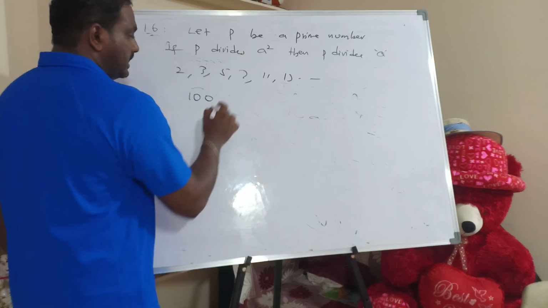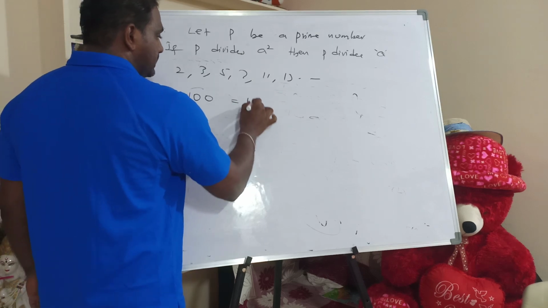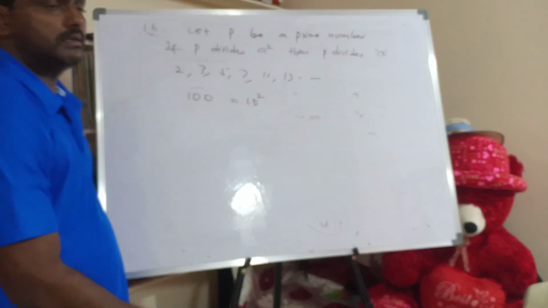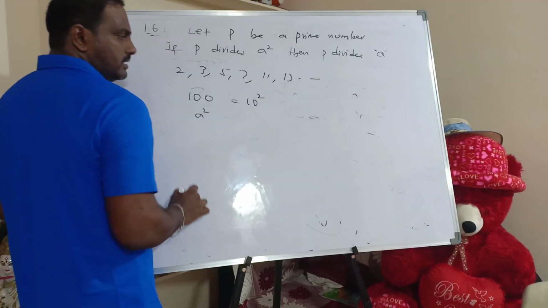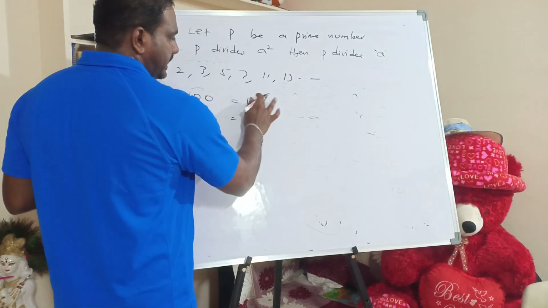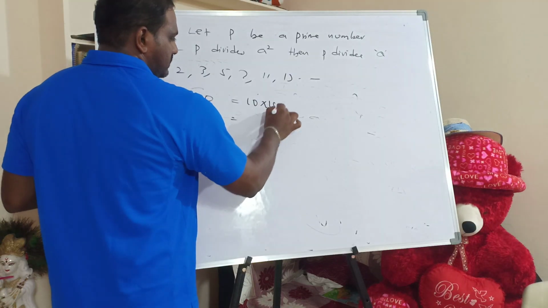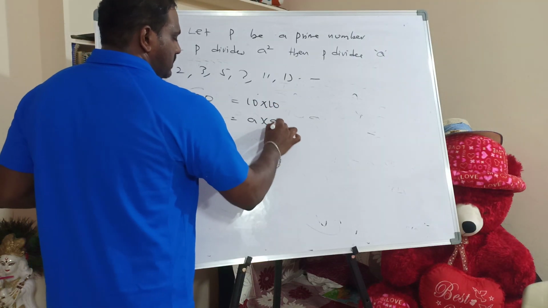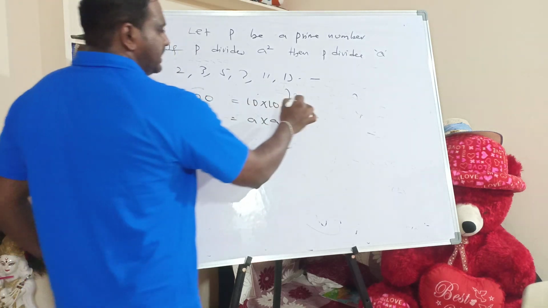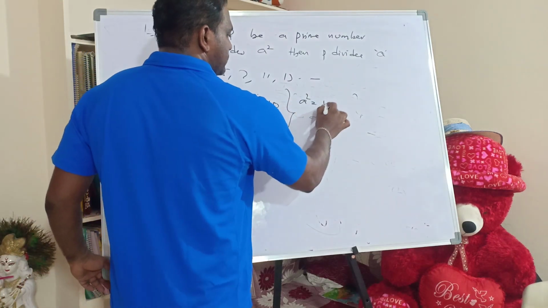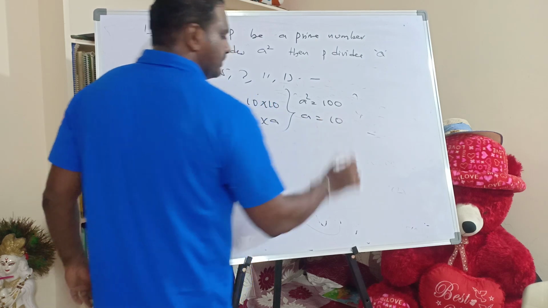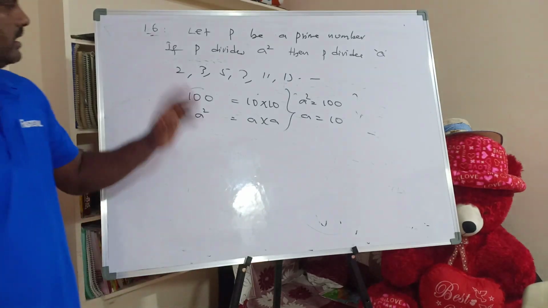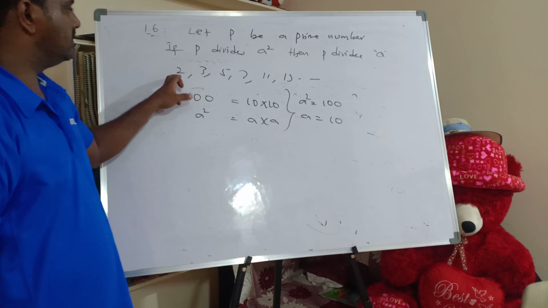Can you guess? Yes, it is 10 square. 10 square means 10 into 10, so A into A. Here A square is 100 and A is 10.